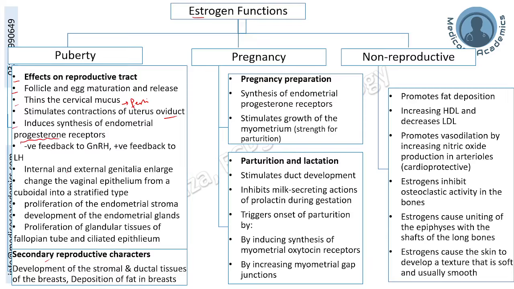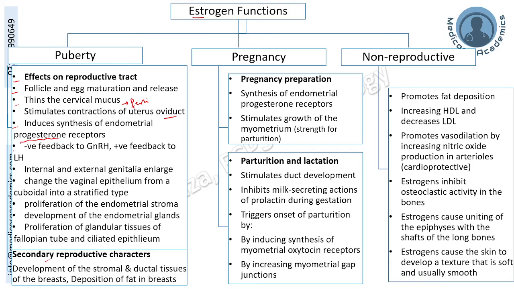So whatever the functions of estrogens are on the reproductive tract, these are preparing the female reproductive tract for bearing the pregnancy, allowing for fertilization and movement of the ovum, making it prepared for the action of progesterone.